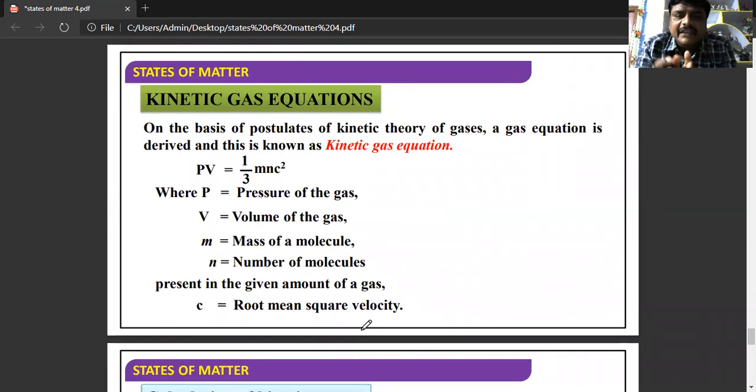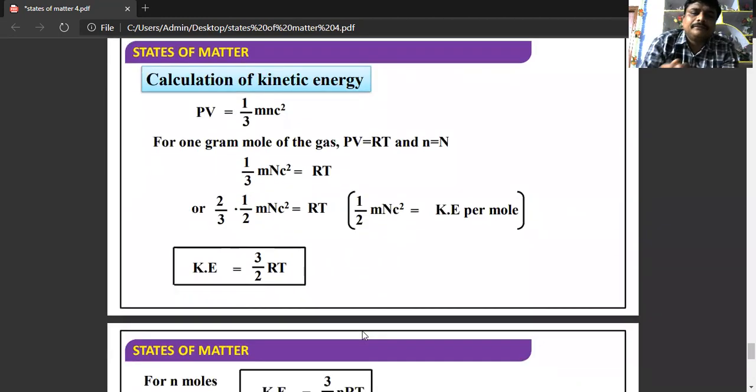And next, the kinetic gas equation. On the basis of this kinetic theory of gases, the kinetic gas equation has been derived: PV is equal to 1/3 mnc², where P is the pressure of the gas, V is the volume of the gas, small m is the mass of a particular molecule, n is the number of molecules, and c is the RMS velocity, that is root mean square velocity.